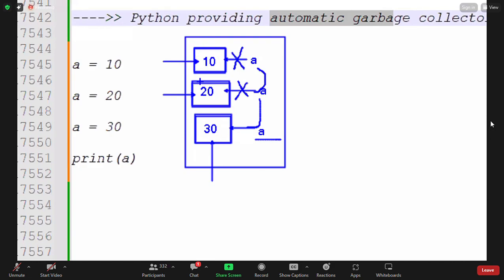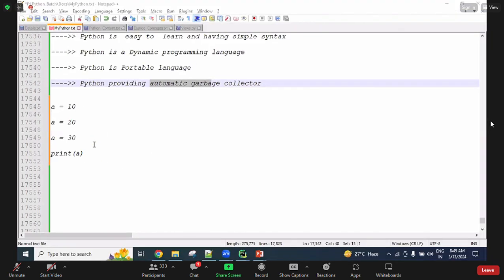Okay, so all these unusable memories are automatically collected by Python and deleted from the memory allocation. If deleting, then a lot of memory is saved, guys. Okay, so this is also one of the benefits of using Python. And if we want to delete manually, we can also delete by using some keywords. Okay, so how we delete that, you will understand.